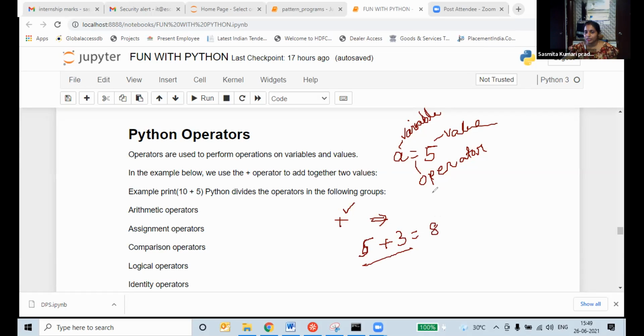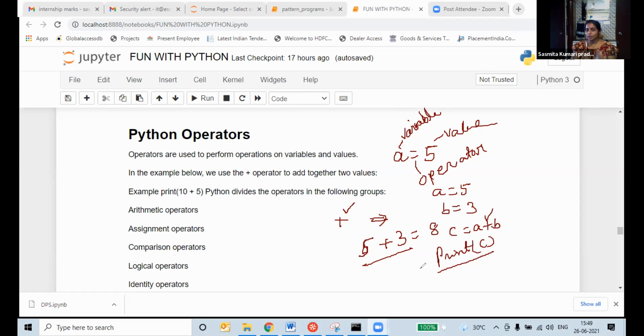You will write A is equal to 5, B is equal to 3, C is equal to A plus B. Print A, print C. What is coming? Plus operator. Because as per my instruction, I told you to use the plus operator, so you are using the plus operator.